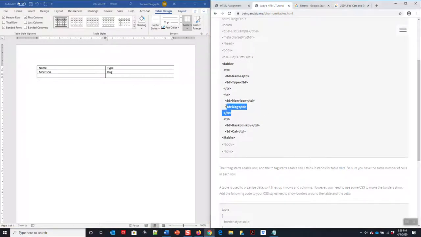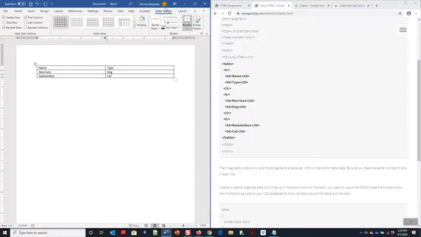Notice TR ends here. Second row, third row is here, and it's called Raskolnikov. And the second data is cat. So our table should look exactly like this, more or less.